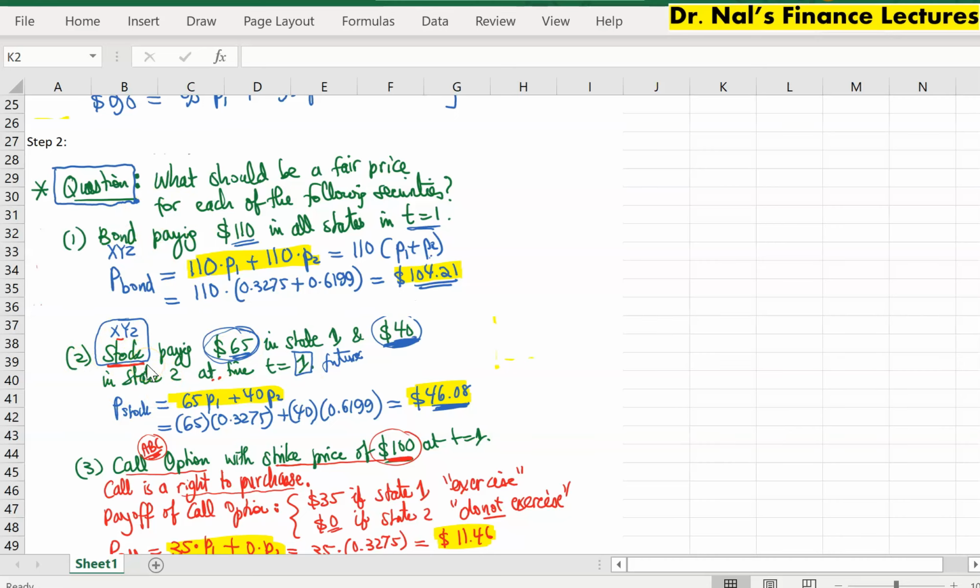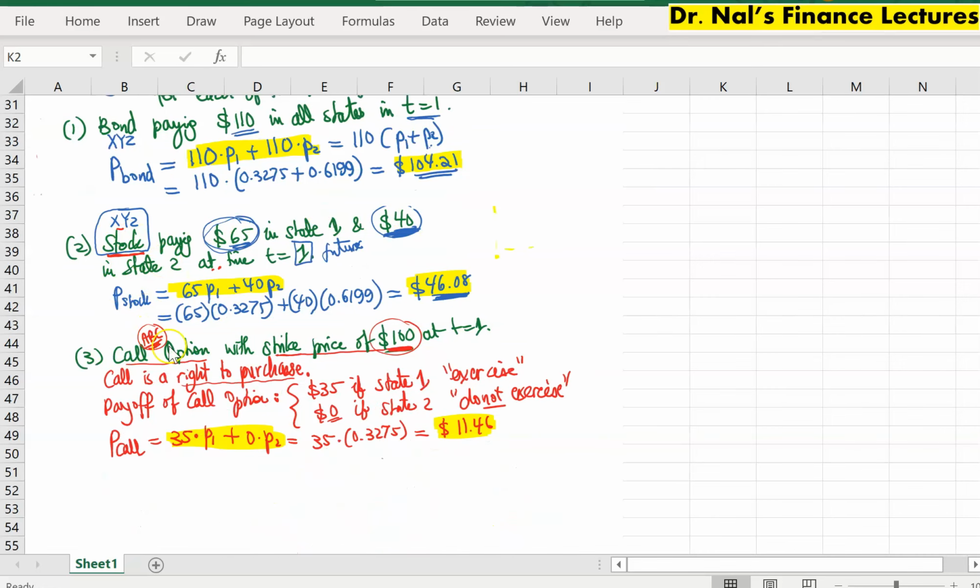Consider yet another stock for another company, XYZ Corporation. We are expecting that stock to pay $65 if state 1 were to realize, and only $40 if state 2 were to realize in that future date. Then the question is, what's a fair price for that stock today? And two other questions related to options, obviously.